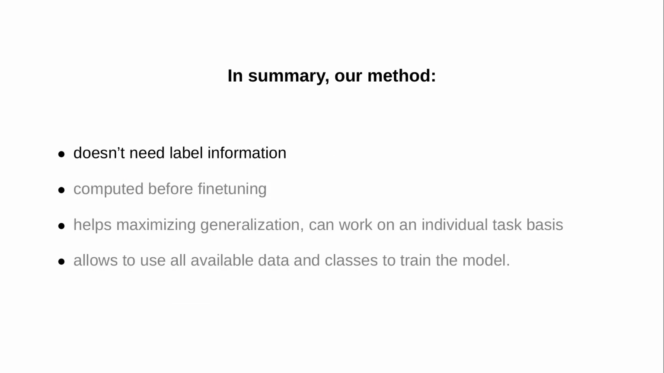In this work, we propose a novel approach to model selection in few-shot meta-learning. Our metric doesn't need label information, is computed before fine-tuning, and helps maximize generalization on an individual task basis, which is what we care about. Finally, it allows us to use all available data and classes to train the model.